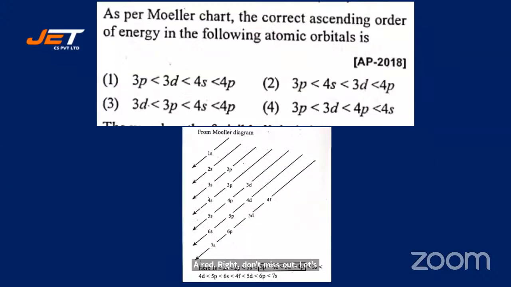Okay, let's see this one. As per Möller's chart, the correct ascending order of the energy in the following atomic orbitals is. Which of this is correct? So as a hint, I've given Möller's diagram. Looking at the Möller's diagram, you're supposed to answer. As a hint, I've given Möller's diagram so that you understand how to use it. Möller's diagram చూసి చెప్పొచ్చు మీరు.